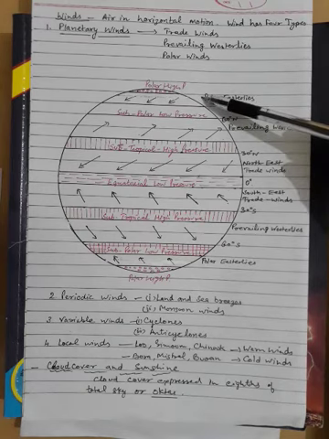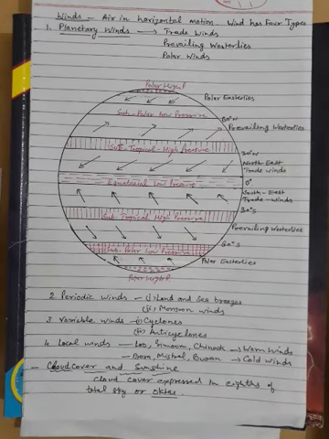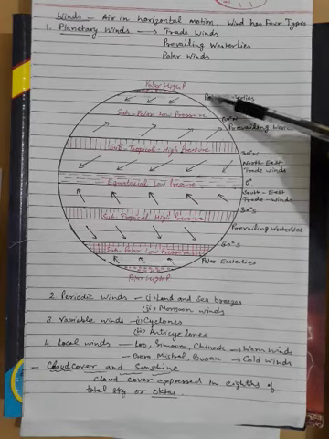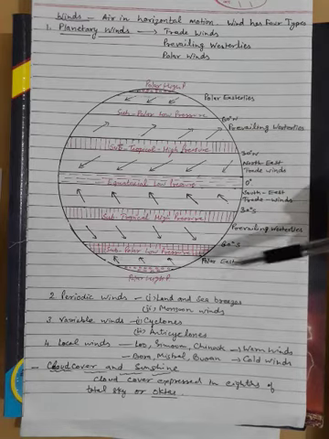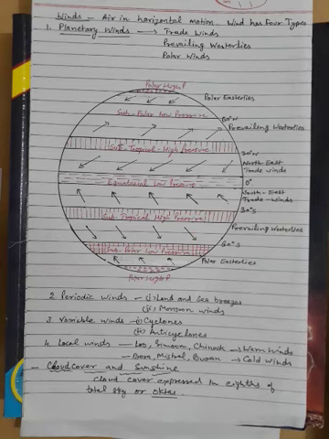In the northern hemisphere their direction is variable, but in the southern hemisphere they are more regular and constant. These winds are known as north polar easterlies and south polar easterlies. These winds are cold and dry as they blow from the cold ice capped region.